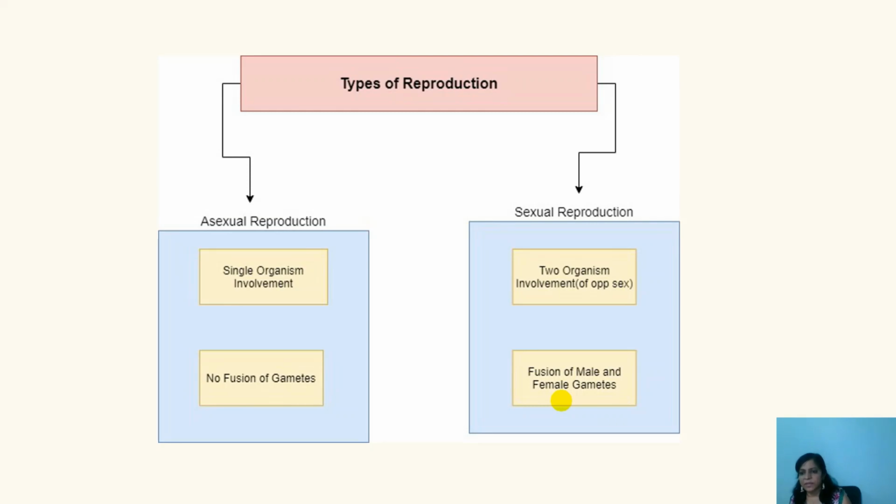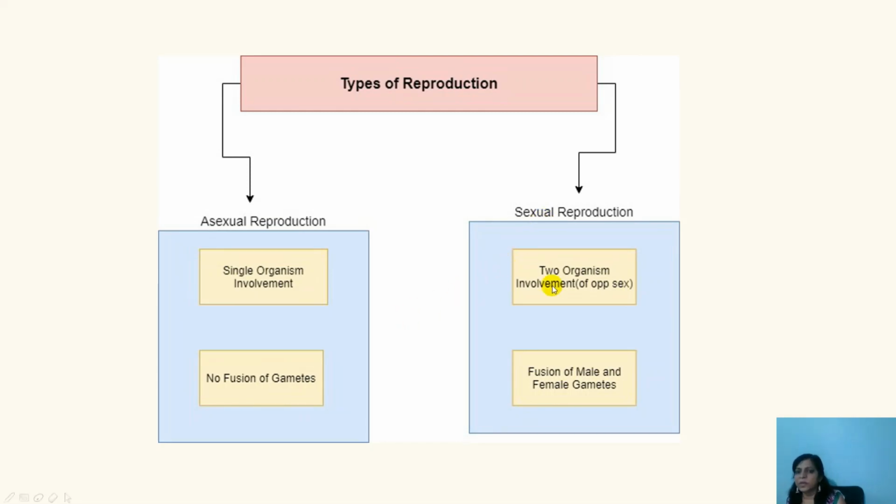There is single organism involvement in asexual reproduction and there is no fusion of gametes. Since gametes are not formed, the gametes are not fused either. So this is about asexual reproduction. Next comes sexual reproduction.